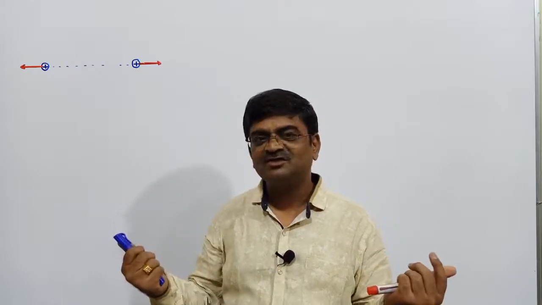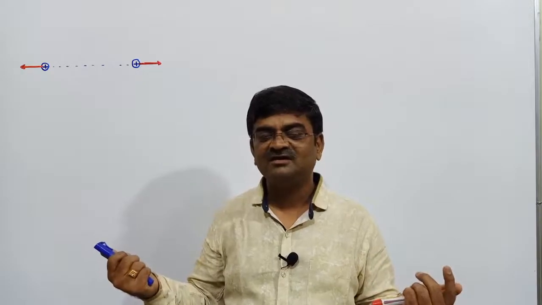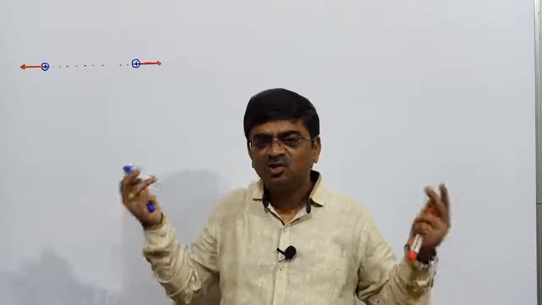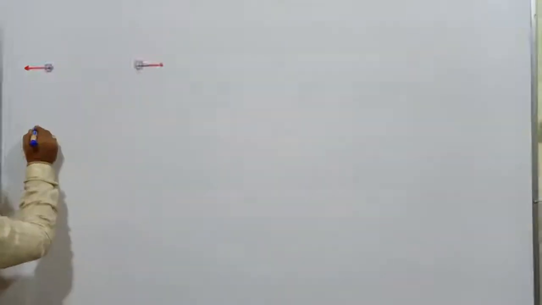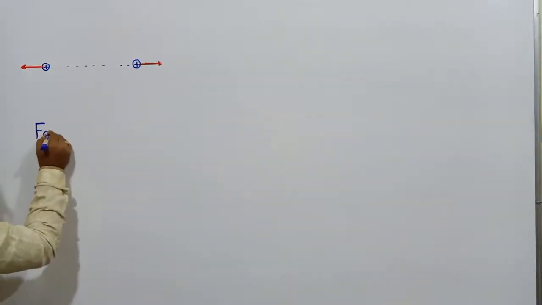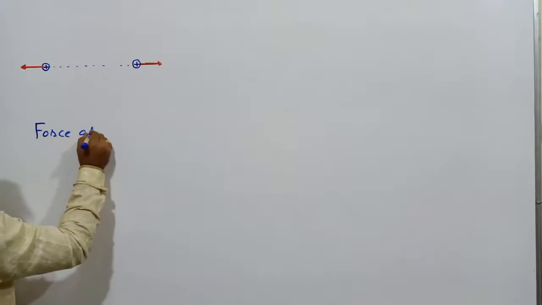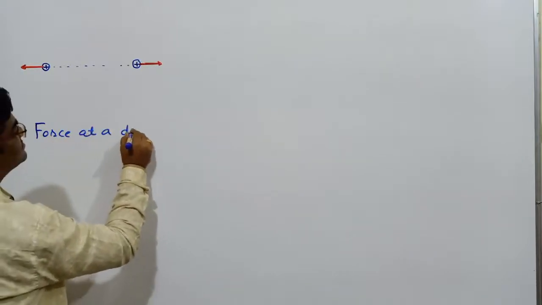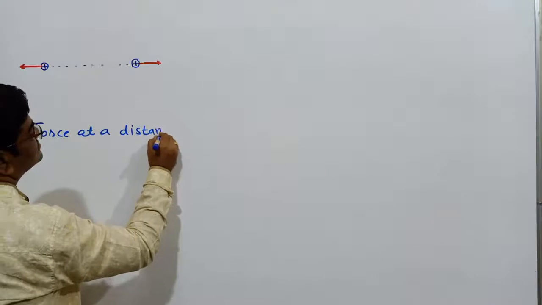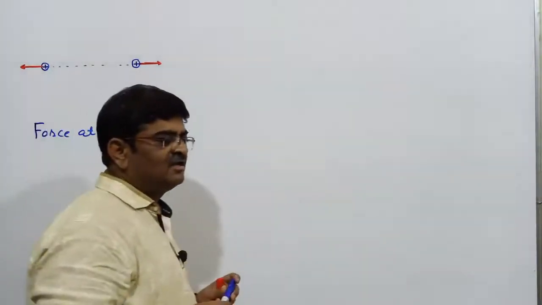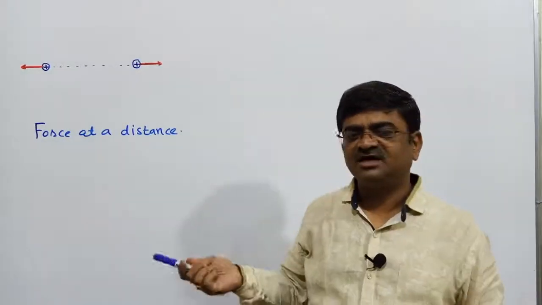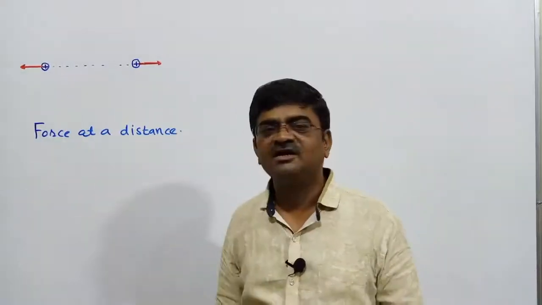Such forces which are being exerted on each other without having any physical contact, instantaneously through the intervening media, we call force at a distance. Important: the forces which have been exerted on each other without having a contact are called force at a distance.